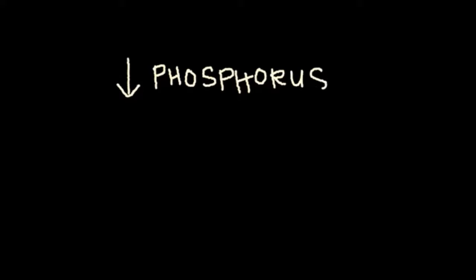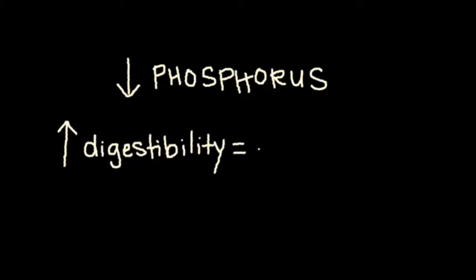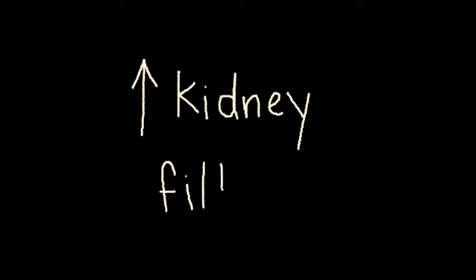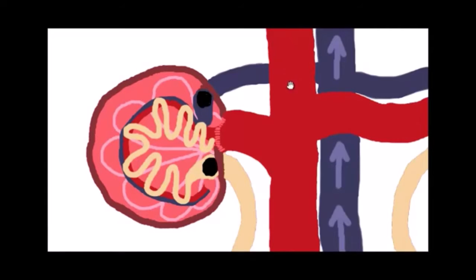So in these cats, we've decreased the phosphorus level so that we have less of the electrolyte flowing around. And we have increased the digestibility of our protein sources. And so we've reduced some of the waste products that are made. Now there's still some that are going to float around, but we've tried to reduce it as much as possible. And what we try to do is increase as much as we can the filtering of the kidneys. So we need to increase the amount of blood that flows in and gets filtered.